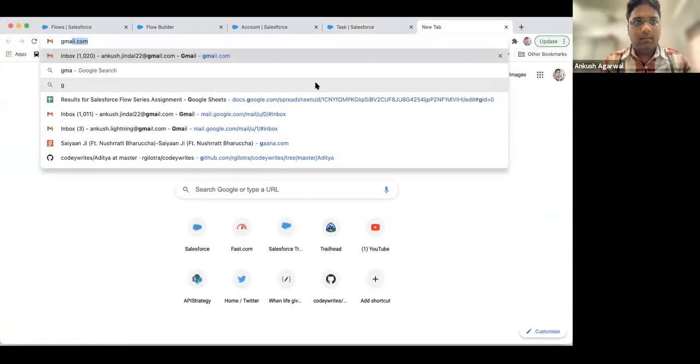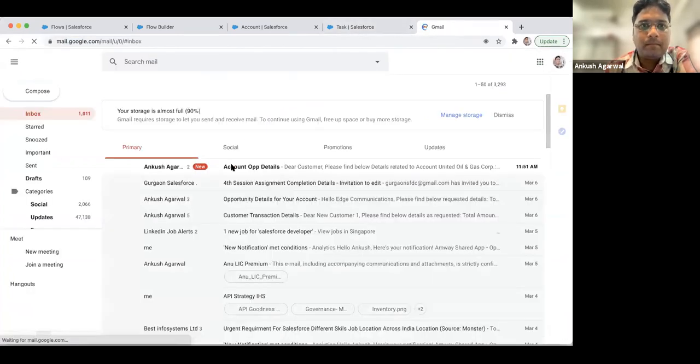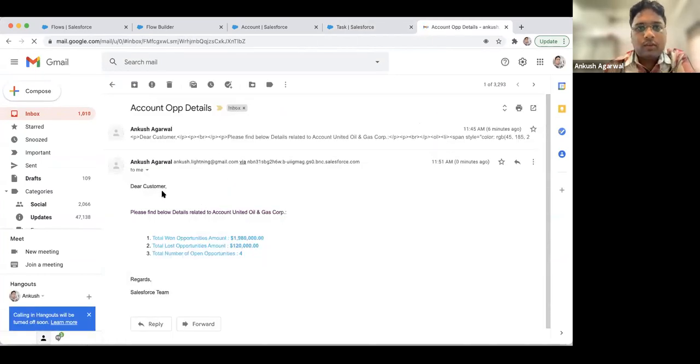Okay, I'm just opening my email just to show you that email. So here, this account name is mentioned, United Oil and Gas Corporation. Please find the details below. So here, total won opportunity amount is this, closed opportunity amount is this, and total number of open opportunities is this.